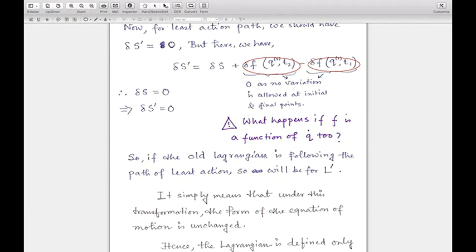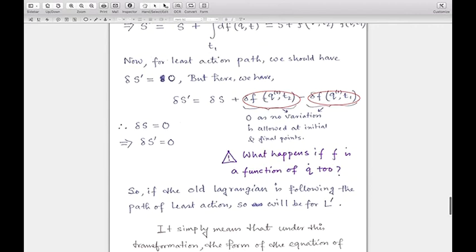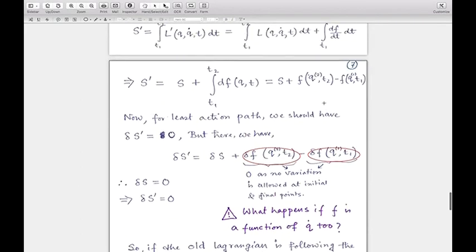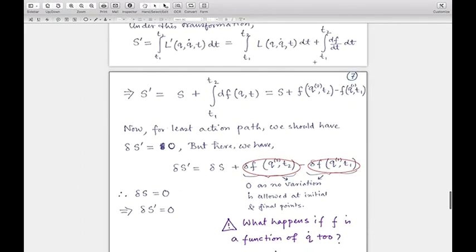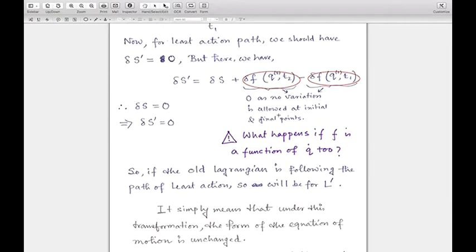Now my question is, what happens if f is a function of q dot as well? Of course you can see that then this delta f would not simply be 0. So then we don't have this type of symmetry. Think about it. If you are not clear about this, ask me. I will try to discuss this in the discussion session.